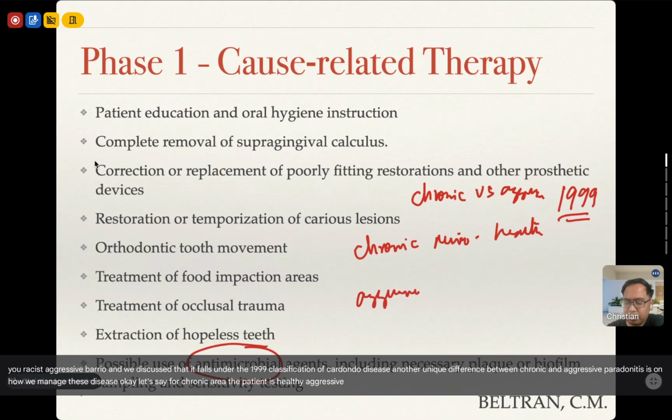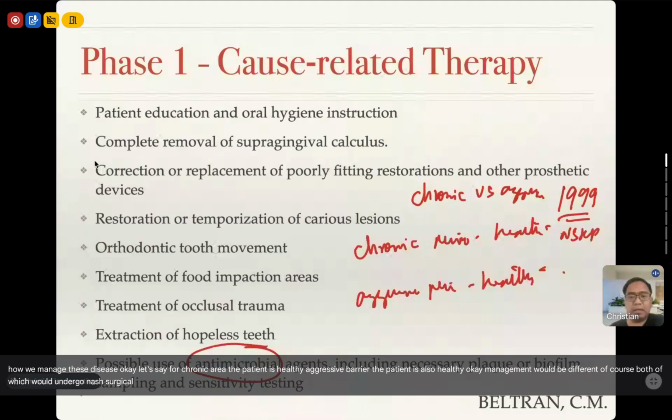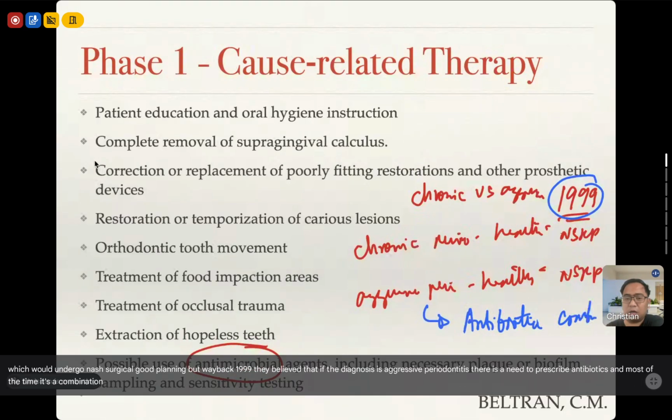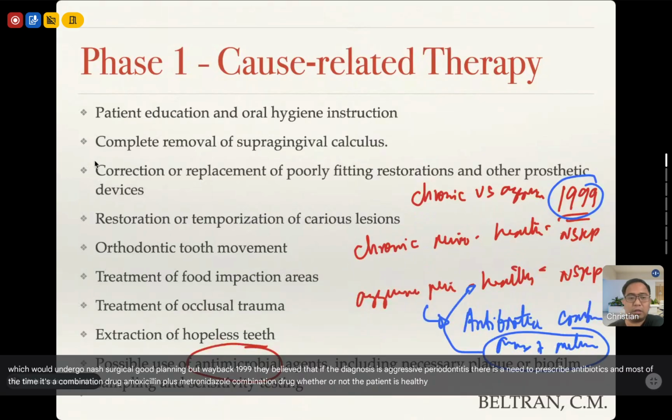Aggressive perio, the patient is also healthy. Management would be different. Of course, both of which would undergo non-surgical root planing. But way back 1999, they believed that if the diagnosis is aggressive periodontitis, there is a need to prescribe antibiotics. And most of the time, it's a combination drug, amoxicillin plus metronidazole, whether or not the patient is healthy or not.